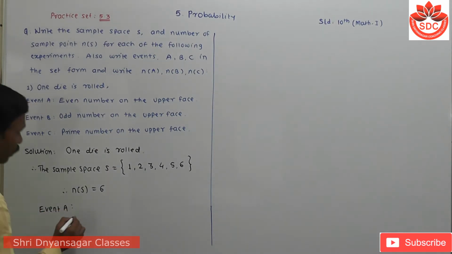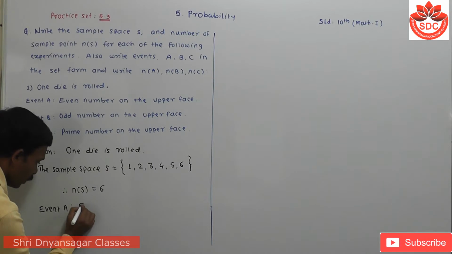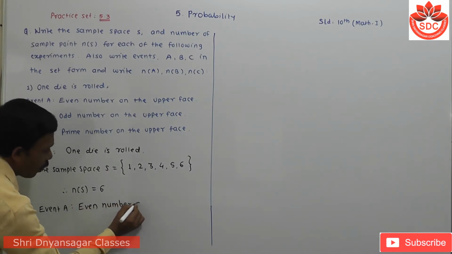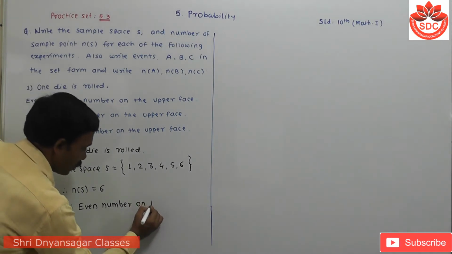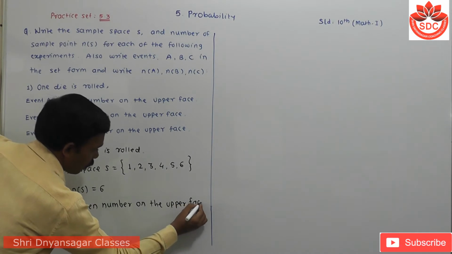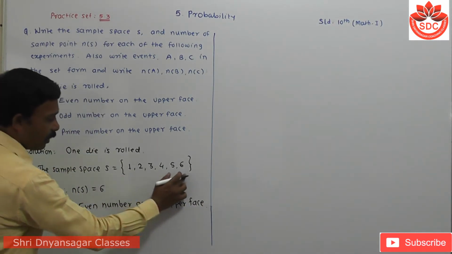Then we take the first event, event A. This event is an even number on the upper face. Now look here, which are the even numbers?